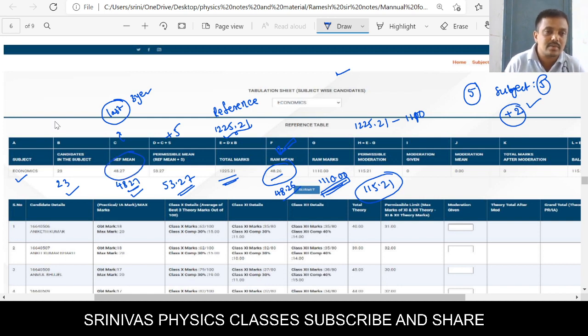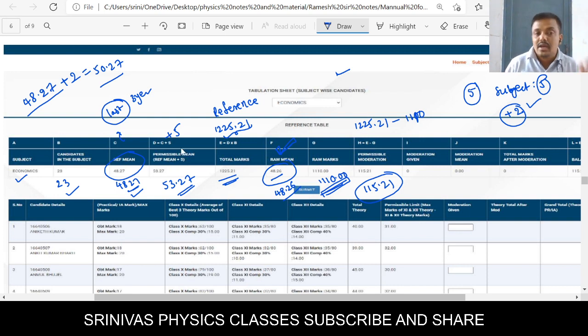The reference mean is based on the historical data, right? In that example they gave 48.27. You can increase this subject average by plus 2 for this subject, then it will become 50.27. Like this, if you increase every subject by 2, then in the overall result also the subject average increases by 2, and that is permissible.